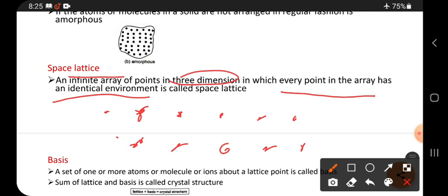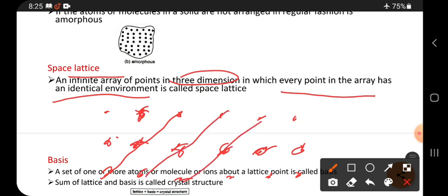identical environment. See here, just now I explained in the crystal. Let it be a 2D picture, and let me explain in 2D, because I cannot draw 3D. See, this is identical, meaning the same. It is also identical to this one. And if you observe like this, it is identical, it is identical. This is identical to this, that is the meaning of identical.